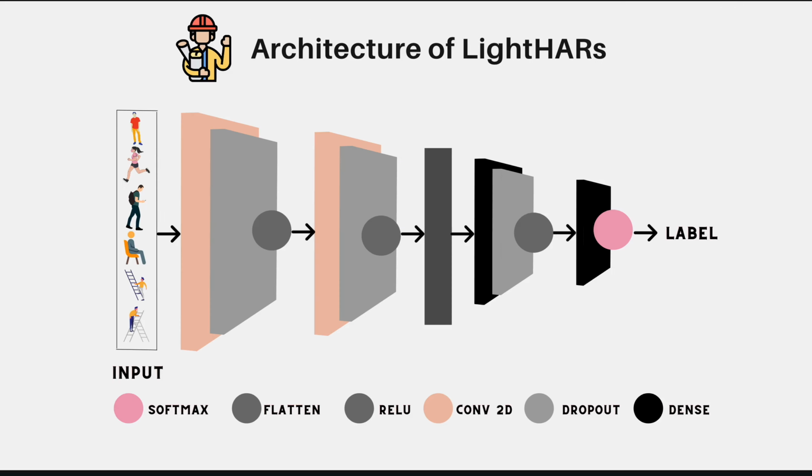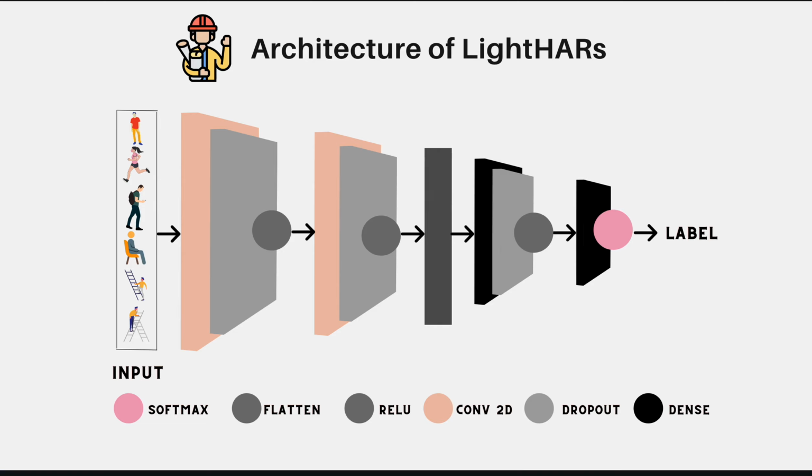Now our Light HRS architecture. Here you can see the total input goes to the first Conv2D, which is the 2D convolution layer, which has an output of 240 elements for 80 slices in the 2D dimension. That's why we are choosing the 2D data.